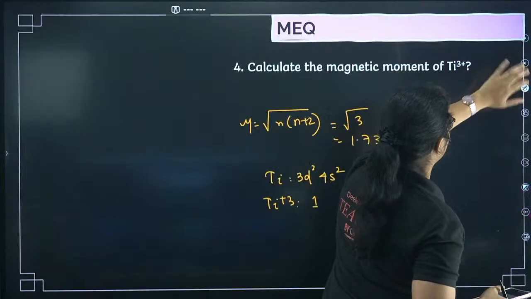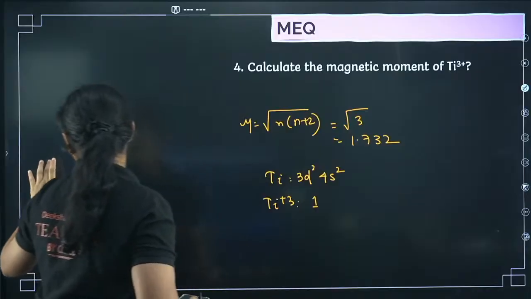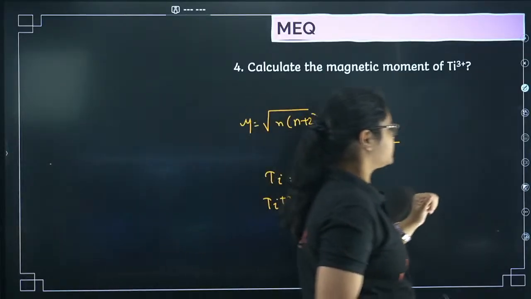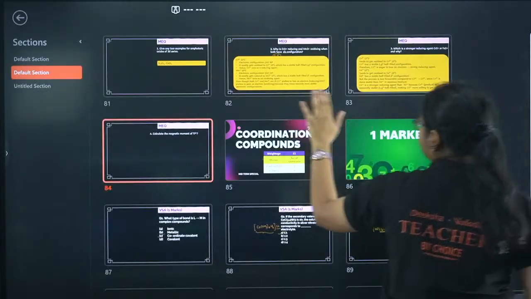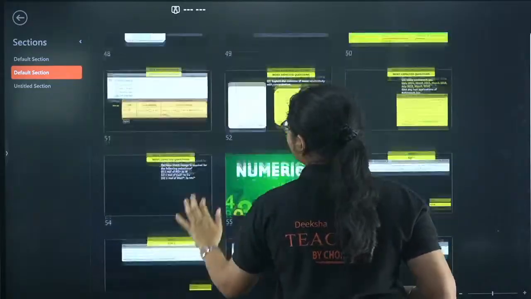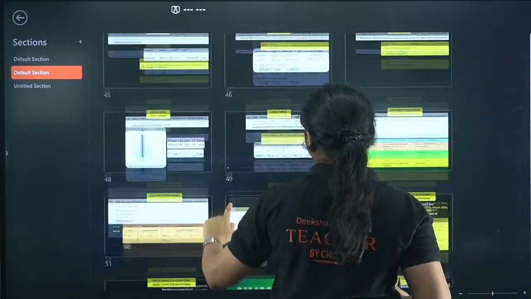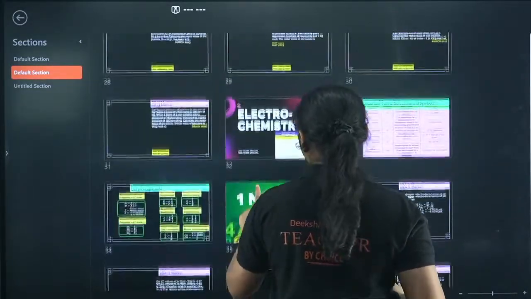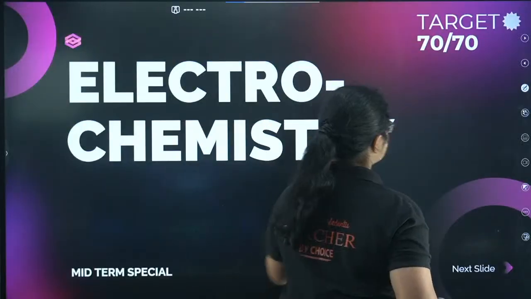So yes, we are done with the chapter d and f block. Now let's quickly move to our physical chemistry. Those students who are waiting for physical chemistry will now be very happy. But first let's do the chapter electrochemistry, and then we'll move to the last chapter, that is solutions.